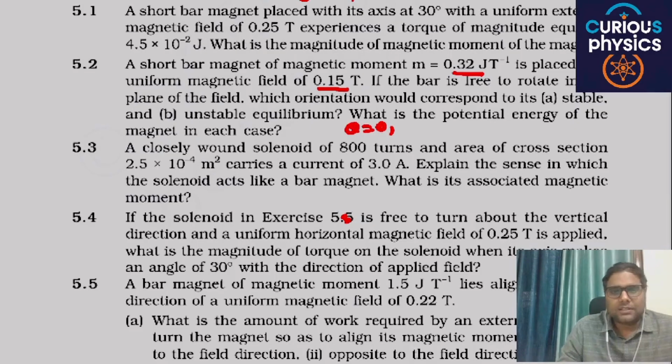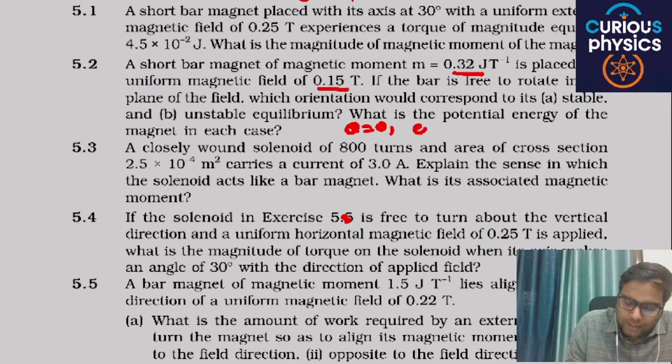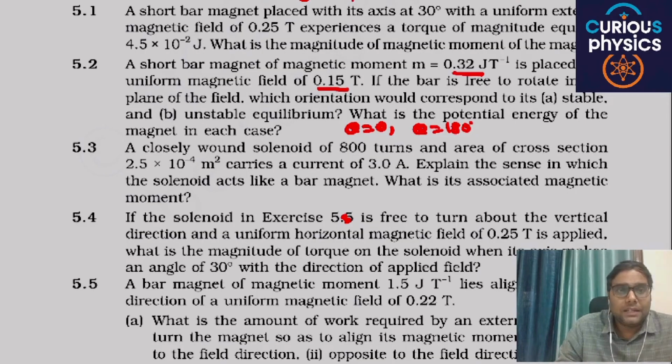As we have discussed in the previous chapter, if theta is equal to 0 and theta is equal to 180 degree, the bar magnet is in equilibrium condition. But when theta is equal to 0, there is a stable equilibrium, and when theta is equal to 180 degree, there is an unstable equilibrium.